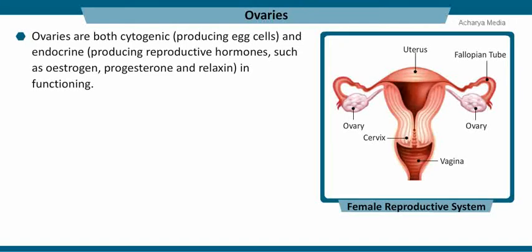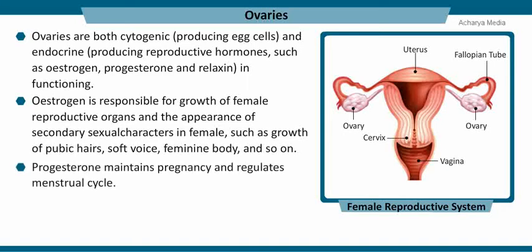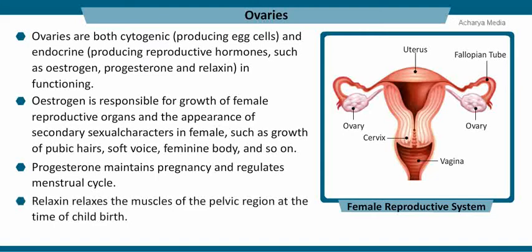Ovaries are both cytogenic and endocrine in functioning. Estrogen is responsible for growth of female reproductive organs and the appearance of secondary sexual characters in females, such as growth of pubic hair, soft voice, feminine body, and so on. Progesterone maintains pregnancy and regulates the menstrual cycle. Relaxin relaxes the muscles of the pelvic region at the time of childbirth.